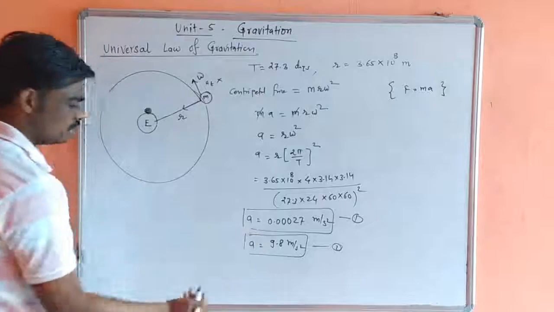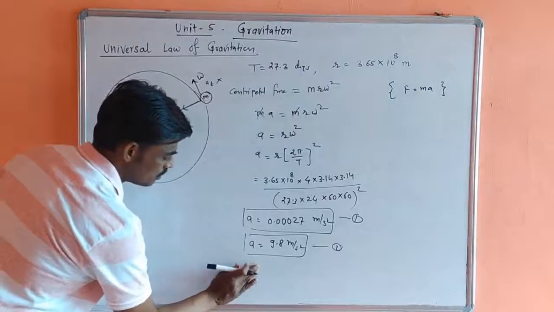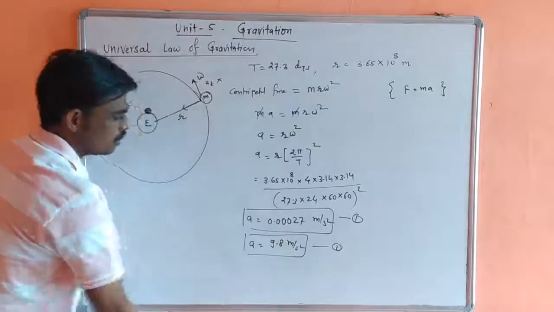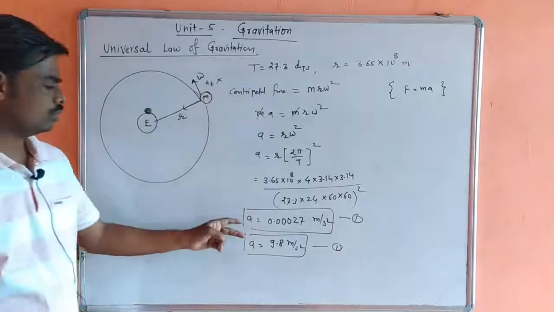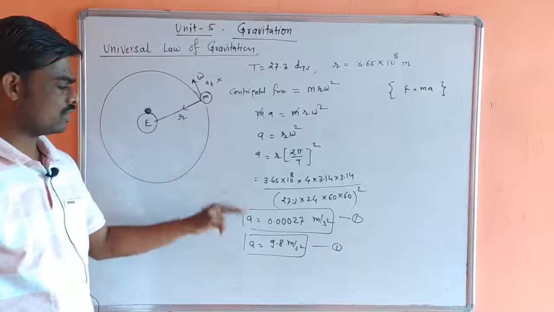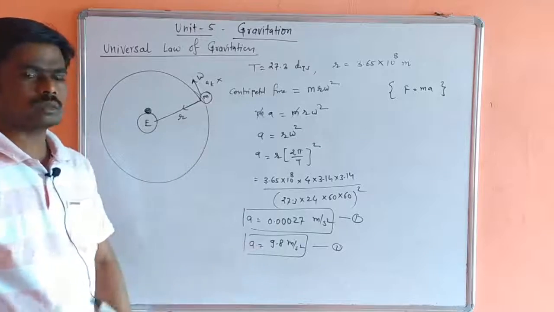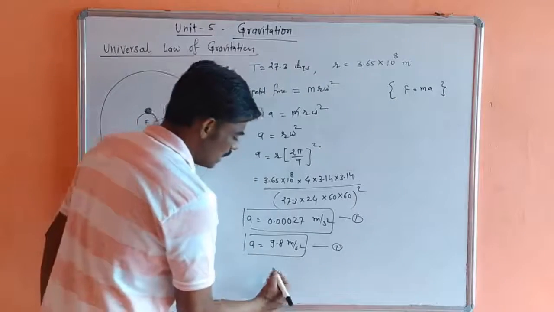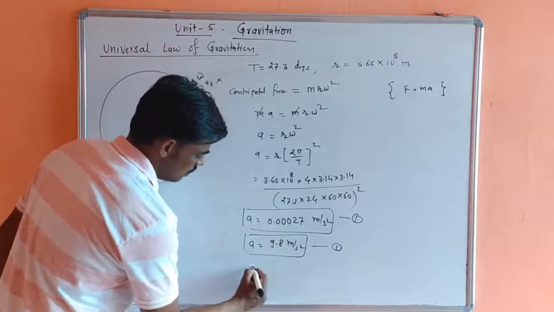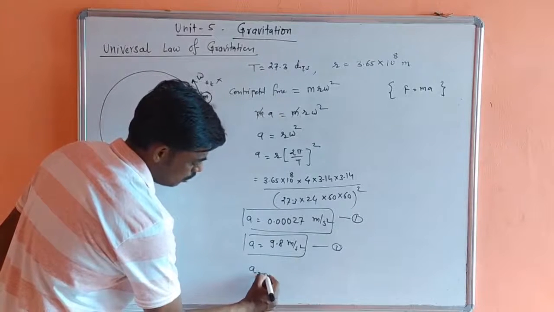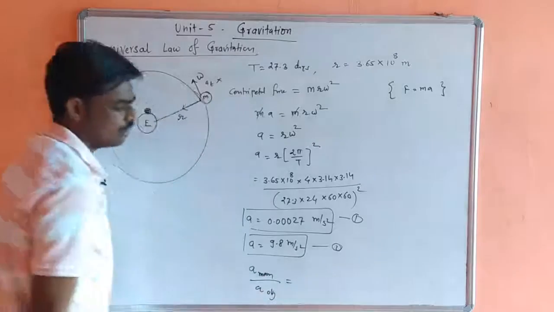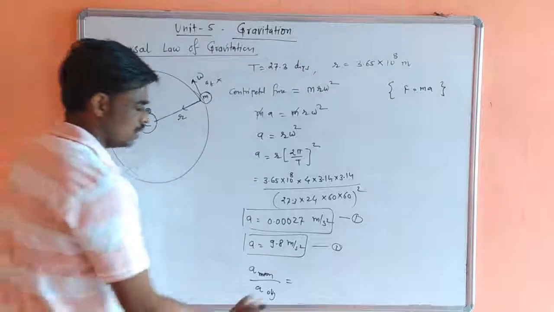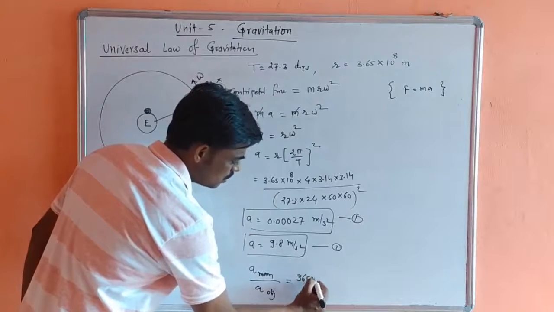If we take the division of the acceleration of the object on the earth surface and the acceleration of the moon at distance r, it comes out near about 3600.